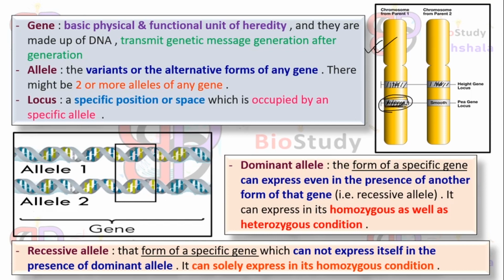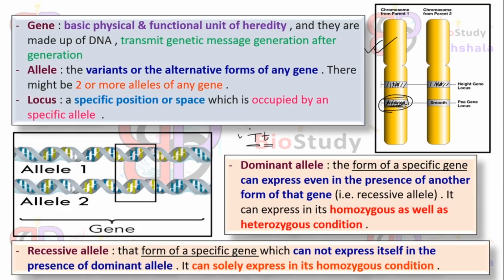Alright, next is dominant allele and recessive allele. Dominant means one which can express itself in any condition. If we consider a particular genotype, capital T, small t, we always denote the dominant allele in capital form. Here capital T is the dominant allele and small t is the recessive allele. First we will know about the dominant allele.